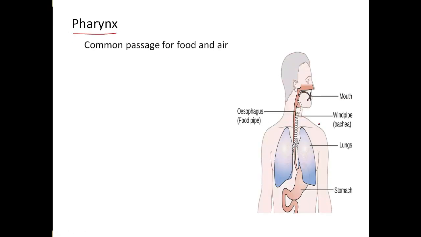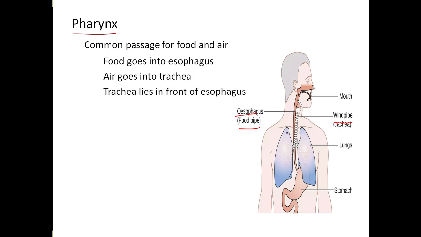The next organ we are going to see is the pharynx. Pharynx is nothing but our throat region. In digestion itself we have studied the pharynx, because it is a common passage for food and air entry. Whatever food we are chewing and swallowing, and the air we are inhaling, get into this common passage called pharynx. Then this pharynx is divided into two regions: one is the esophagus and the other is the trachea. The food reaches the esophagus passage and the air gets into the trachea region.